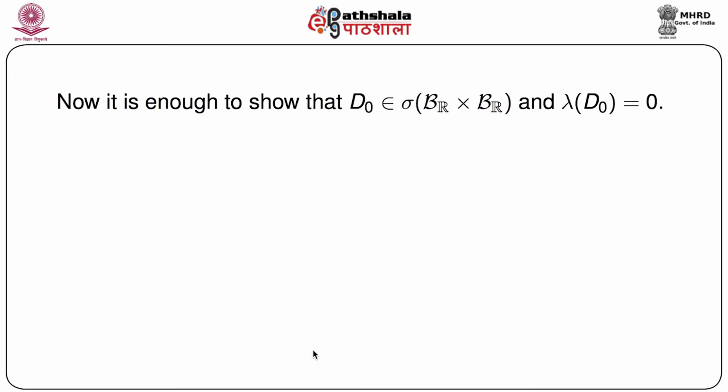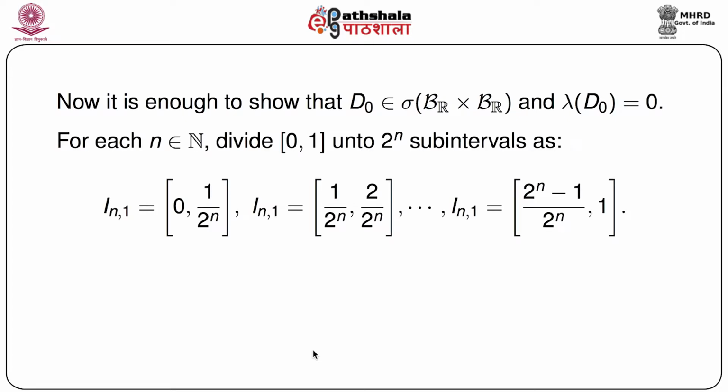Now it is enough to show that D0 belongs to the sigma field generated by script P over R cross script B(R), and lambda of D0 equals 0. This is all we have to show. Now D0 is basically the 0-1 interval. So let us do one interesting thing: let us divide the closed interval 0 to 1 into 2 to the power n sub-intervals, where n belongs to the set of natural numbers.